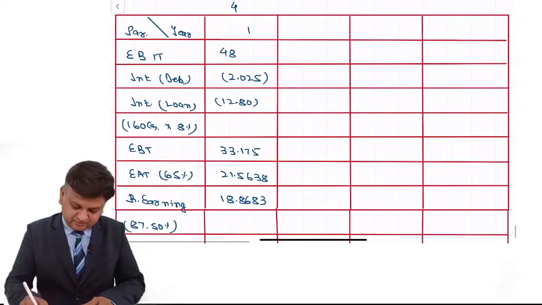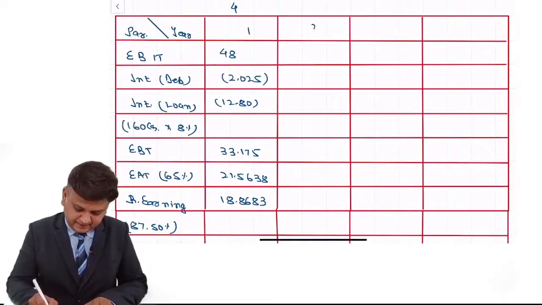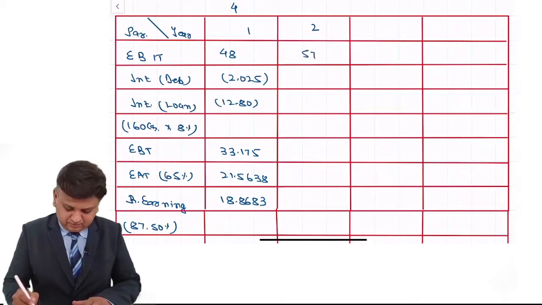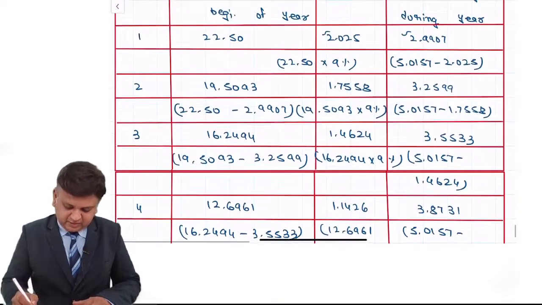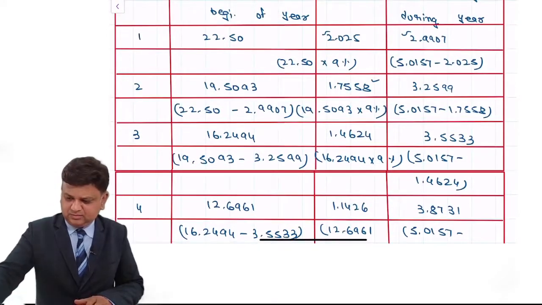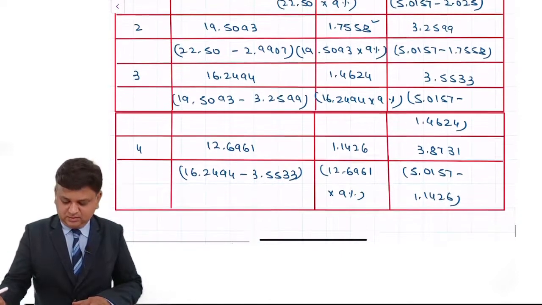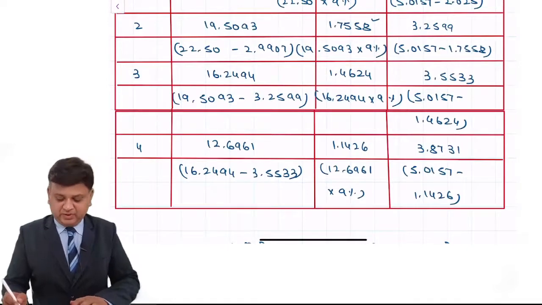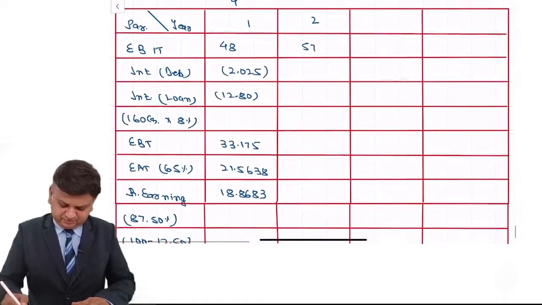Chalo, second year, the amount of the EBIT is 57 crore. Amount of the interest is 1.7558, then 1.4624, and last year it is 1.1426.